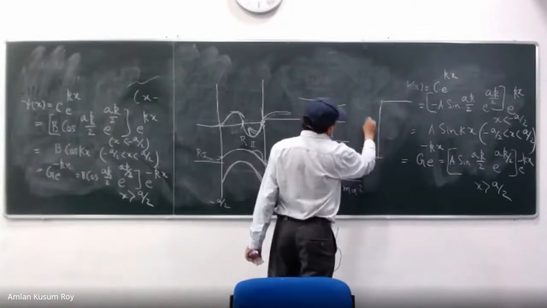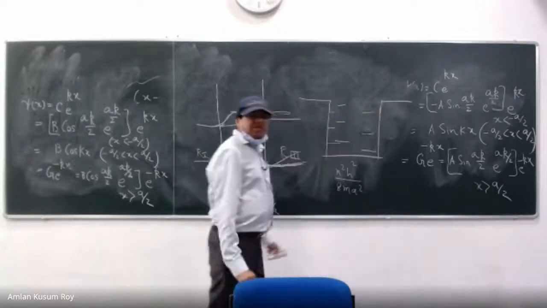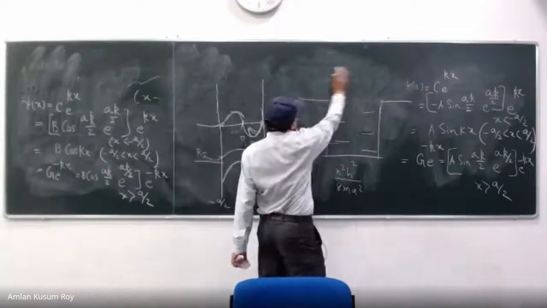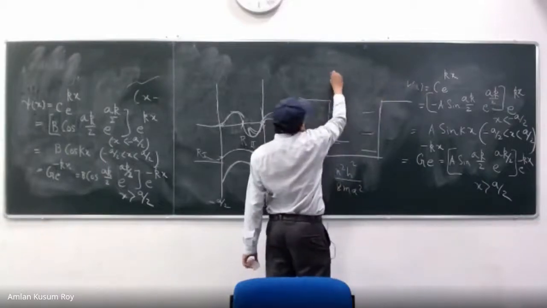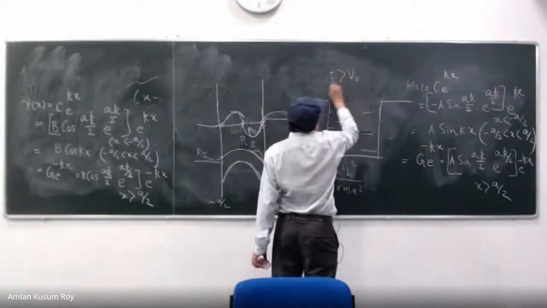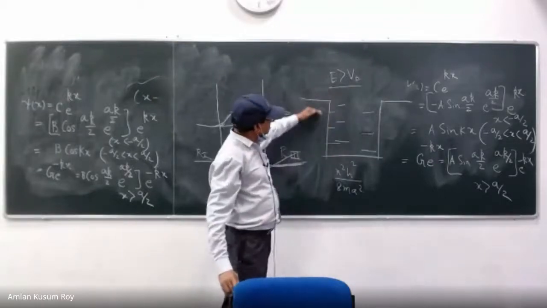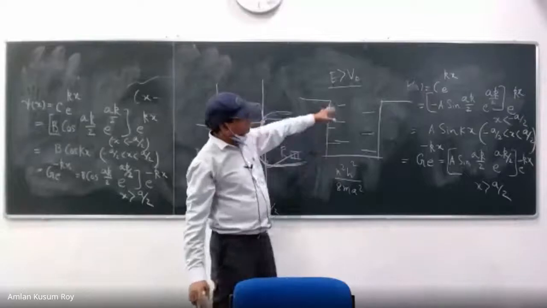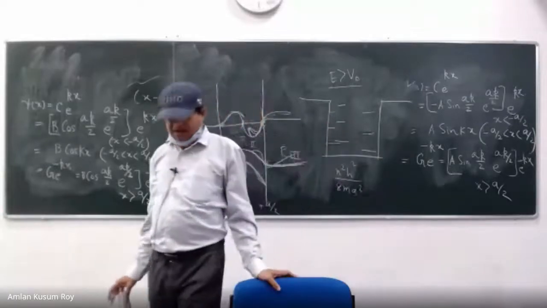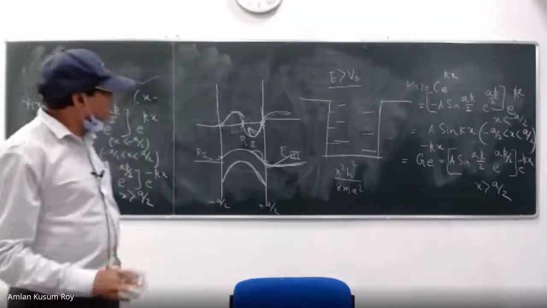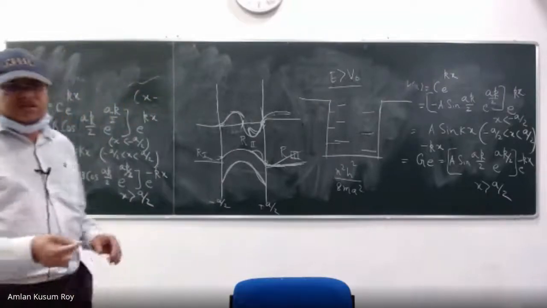So after that you have all the states which is a continuum. So the E greater than V0 situation should be considered later, but let us first understand this. In this portion, I see there is only a limited number of energy states available, which depend on the values of V0, A, and all this kind of stuff.